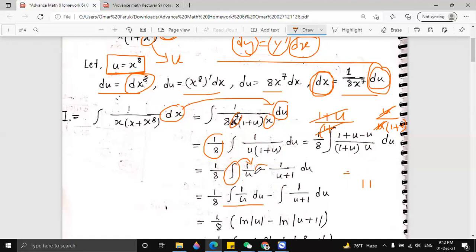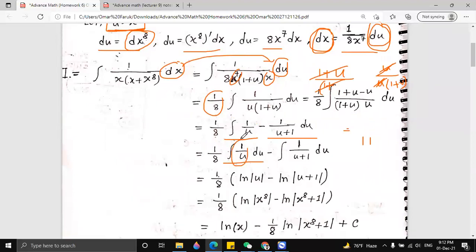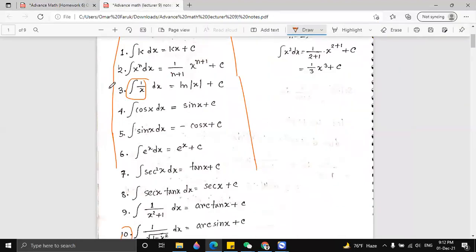So we can use the sum rule here, because here is a minus and we have integration on the left side. Then integration of u by u, and then minus integration of u by u into u plus 1. This looks like a formula, that is number 3. Integration of 1 by x dx is equal to ln x plus c.